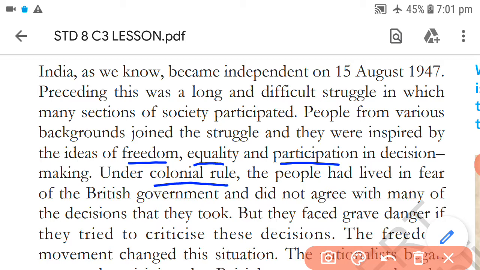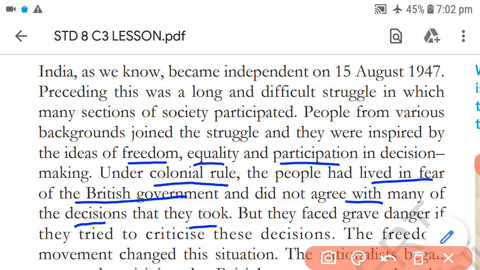When it was a colony, the people lived in fear of the British government. Whenever they did not agree with many of the decisions the government took, the people had no right to ask a question.